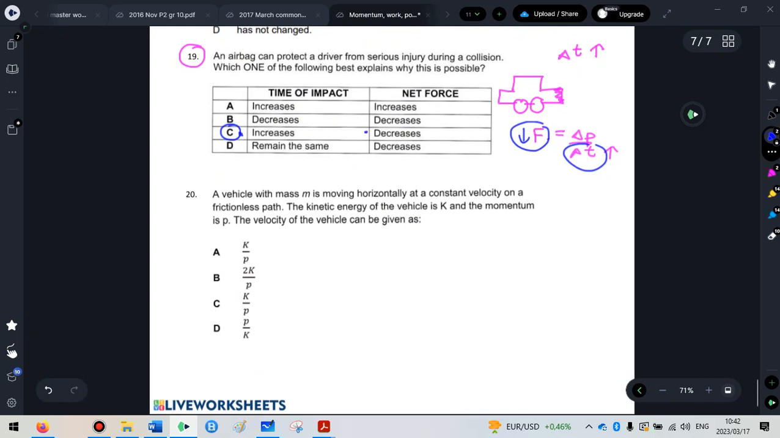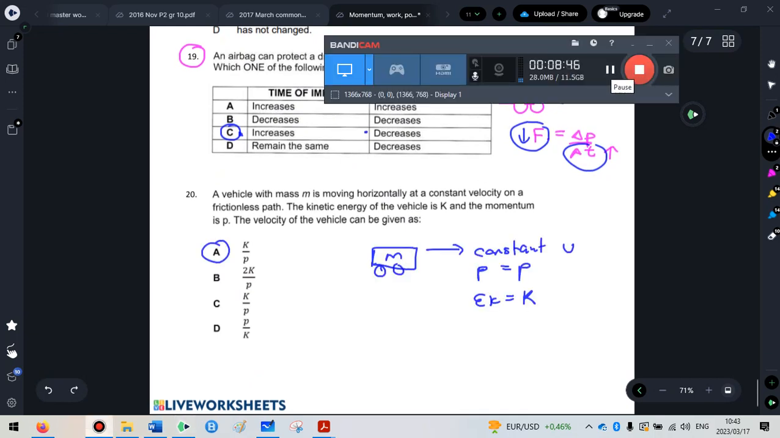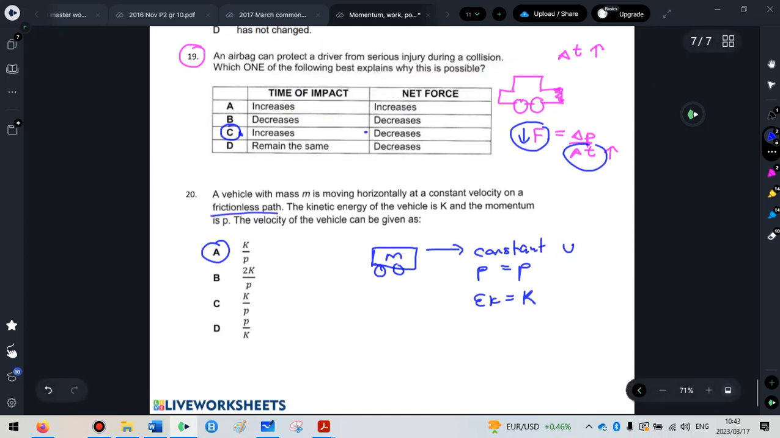Then question 20, the last question. It says a vehicle of mass m is moving horizontally at a constant velocity on a frictionless path. The kinetic energy of the vehicle is K and the momentum is p. The velocity of the vehicle can be given as, and then they give you a whole bunch of options. So it's moving at a constant velocity, the momentum is given, the kinetic energy symbol is given, and we have to figure out which of these is true. With these sort of questions, I find it easiest to go through each of them and sub in. So Ek is half mv squared and momentum is m times v.